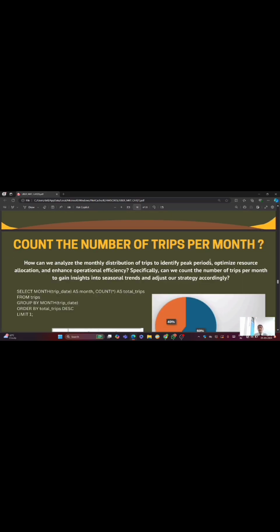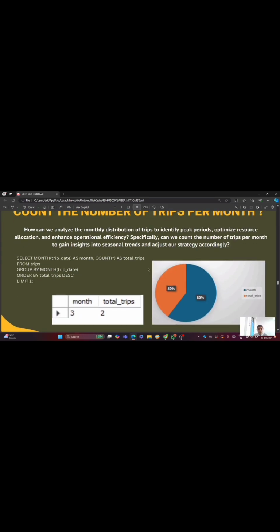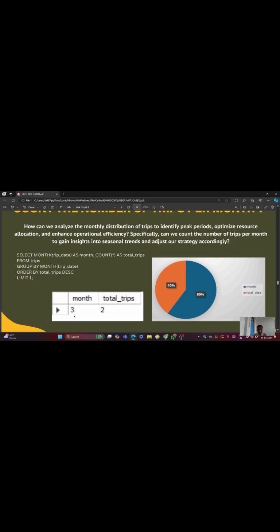Then count the number of trips per month. So we have to count the number of trips that are in the per month. So let's do this query, select month of trip date as month, and then count star as total trip by month, trip date, order by total trip in descending order, limit 1. So the month is 3 months and the total trips is 2. Like month is this and the total trips is 40%.